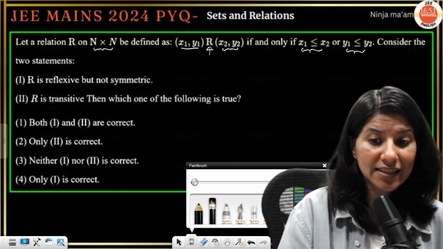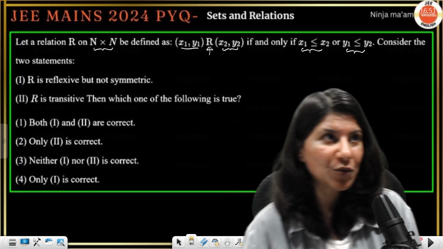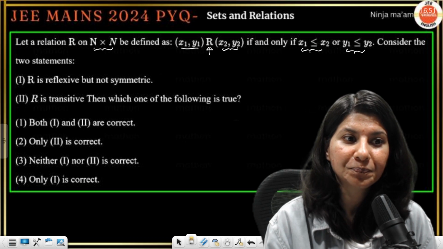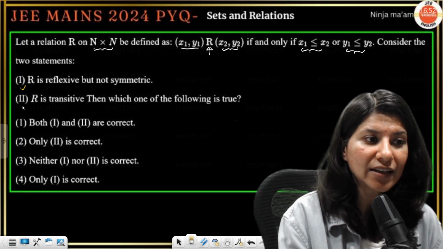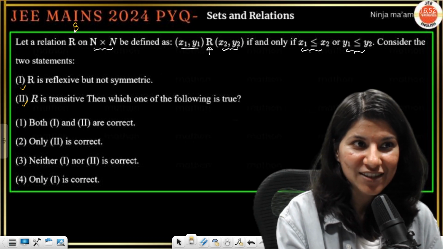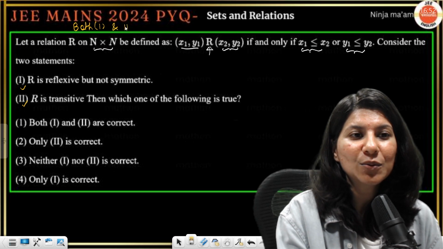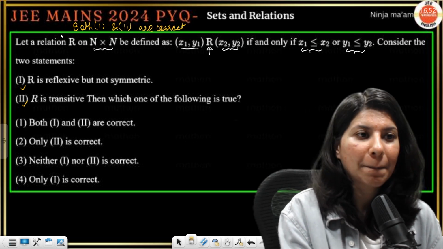So let's understand, this question has a story. In 2024, so many people were giving the answer as both 1 and 2 are correct. Some of us teachers also challenged, saying both 1 and 2 are correct. So we challenged in front of NTA.